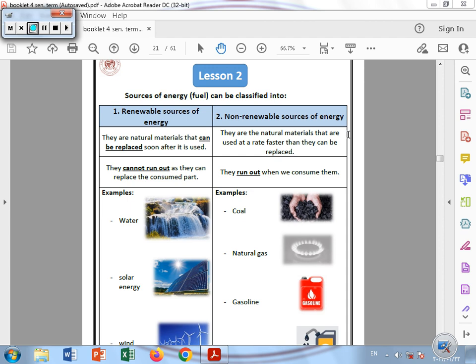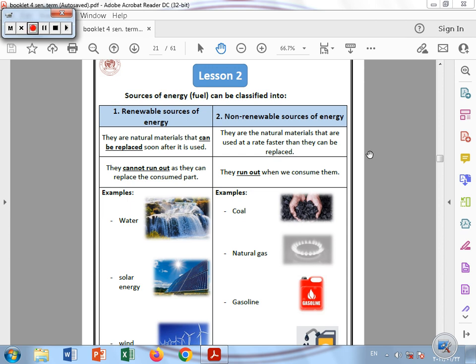What about the non-renewable resources? Non-renewable resources run out after using or consuming them, so we cannot bring them back again. They are natural materials also, but they are used at a rate faster than they can be replaced. So we use them so quickly that we don't have time to replace them as fast as we consume them. Let's get some examples to make it clear.